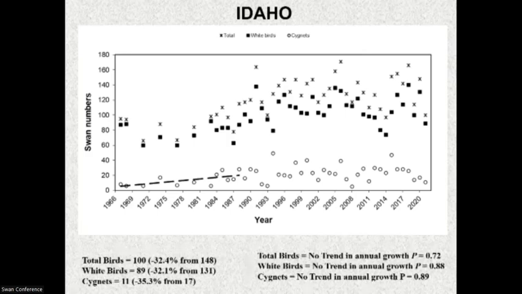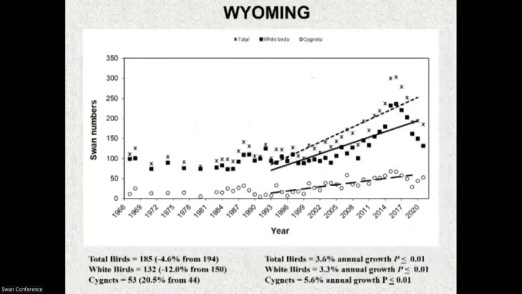She could talk a lot about that. But there's basically been no trend in Idaho. It's just been a steady trend. And Wyoming, nice 3.6% annual growth rate overall, as well as cygnets has a nice 5.6% annual growth rate. So Wyoming is doing quite well.